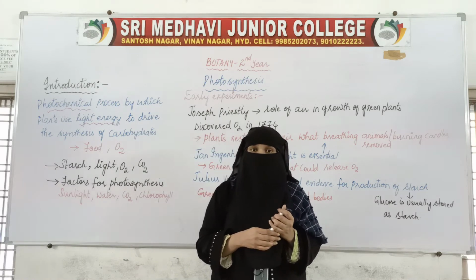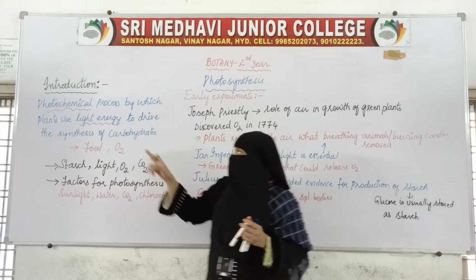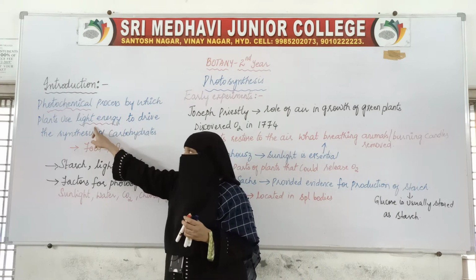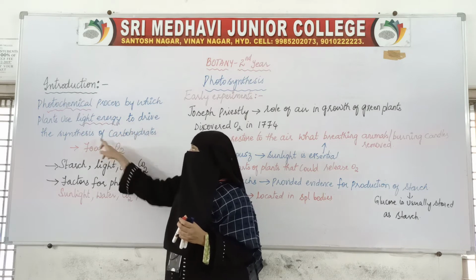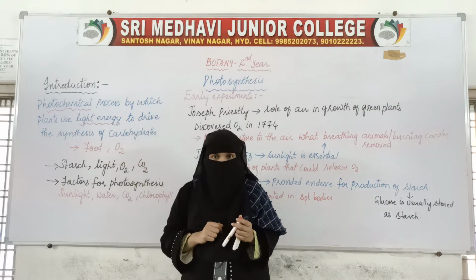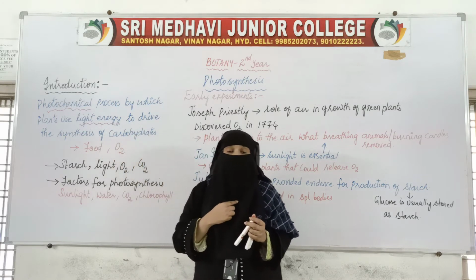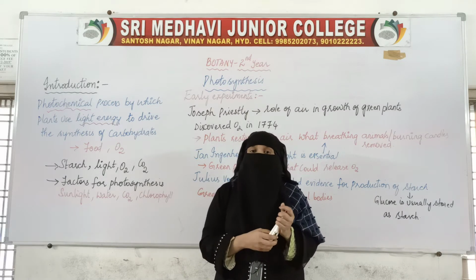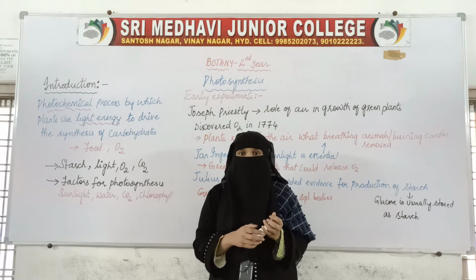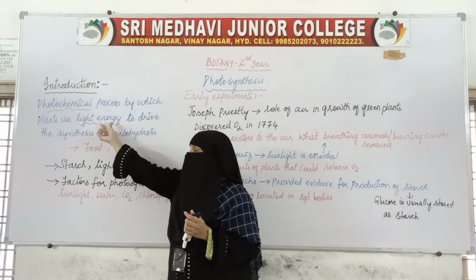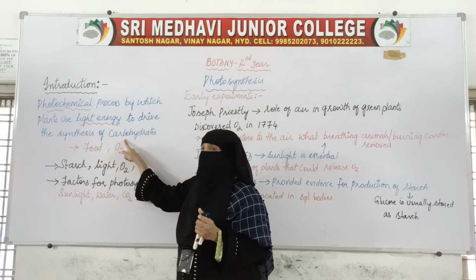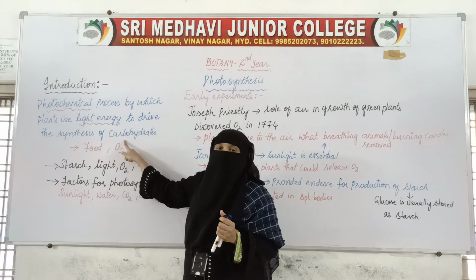Photosynthesis is a photochemical process in which light energy is used for the synthesis of carbohydrates. Carbohydrate is a chemical. So using this light energy, we are producing a chemical substance which is nothing but carbohydrate.